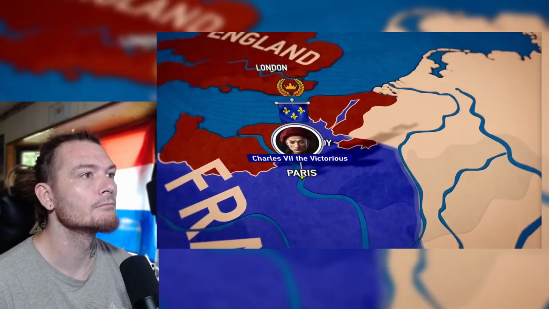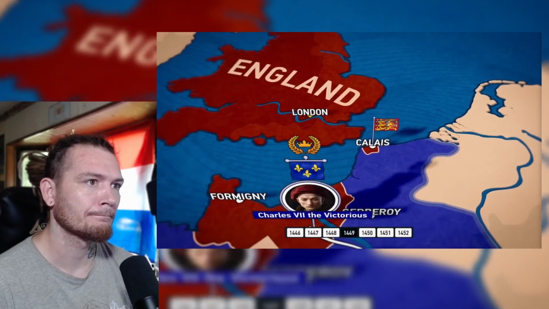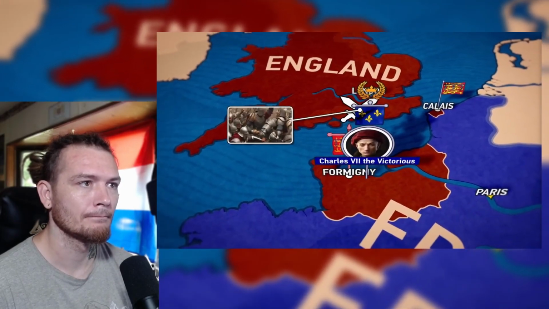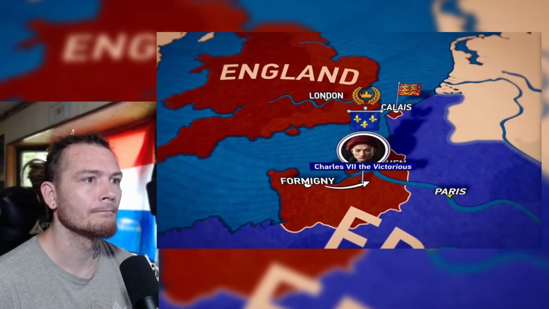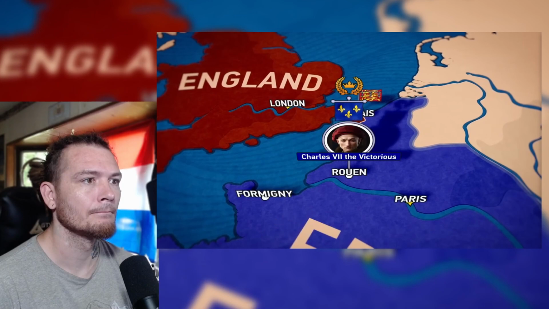As a gesture of goodwill, he freed Flanders, but after suffering a defeat at Calais, he left the city under English control. In 1449, Charles VII organized a campaign to Normandy. He defeated the English at the Battle of Formigny, after which the inhabitants of Rouen, who despised the English, opened the city gates to the French.